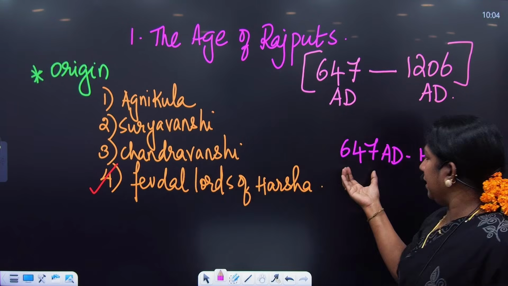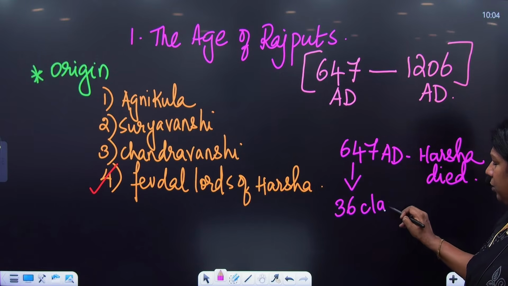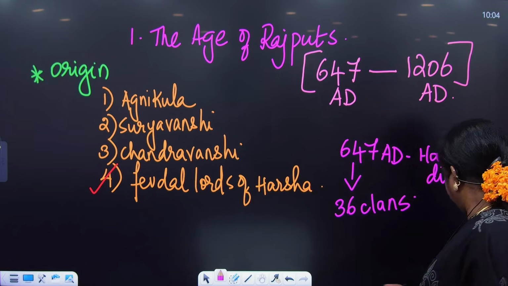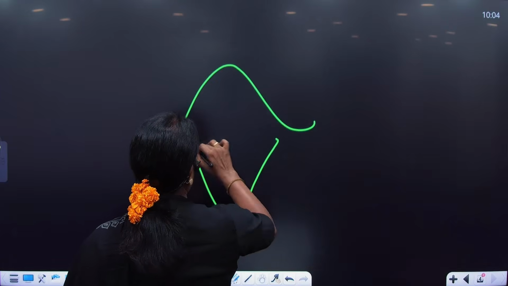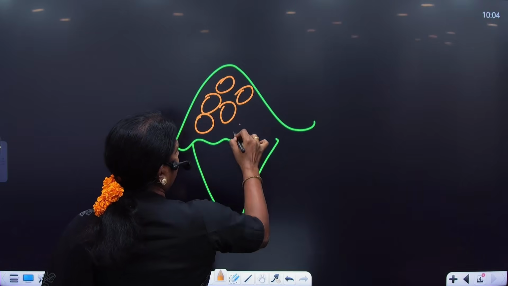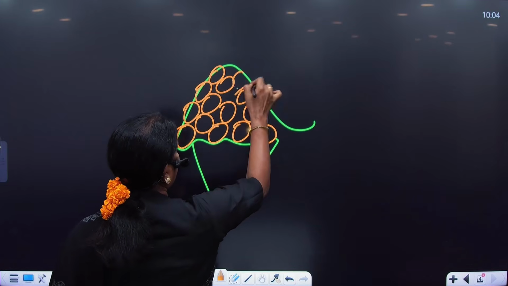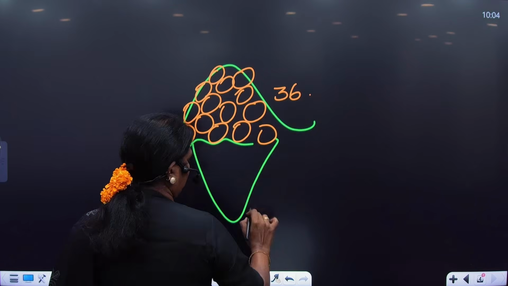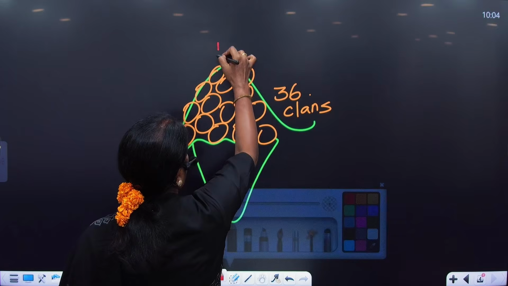So in 647 AD, there were 36 clans in North India. North India was divided into 36 clans. So ignore South India for the time being. North India was in a state of disarray. These 36 kingdoms, or 36 clans, we collectively call the Rajputs.